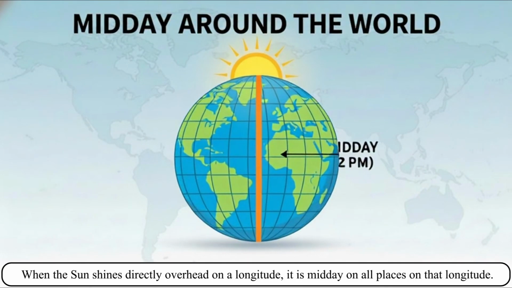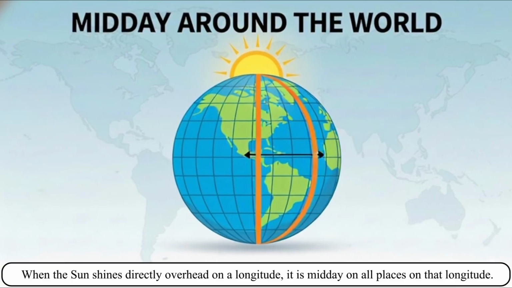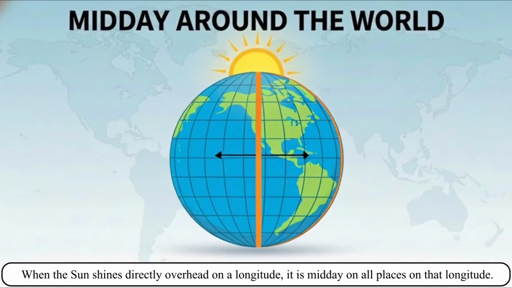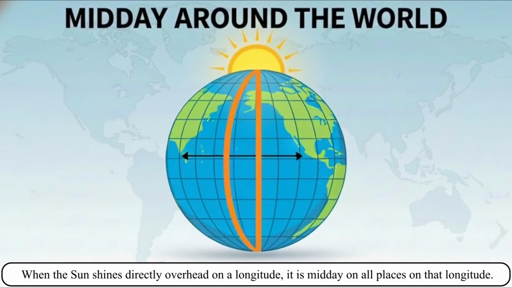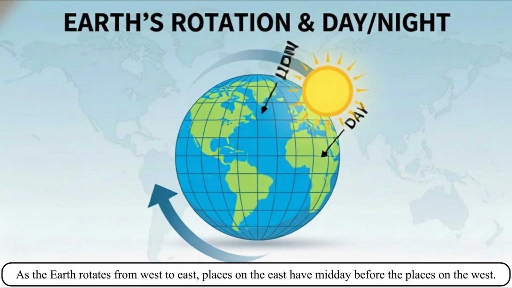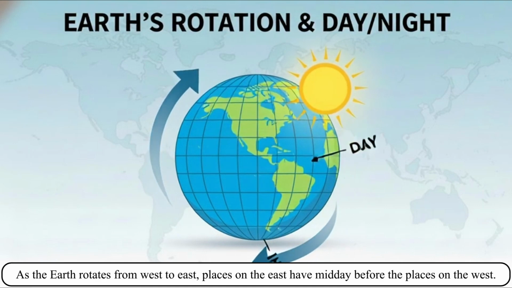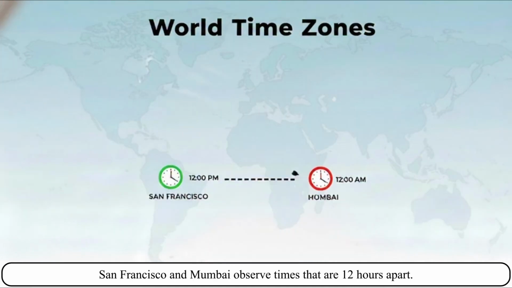When the sun shines directly overhead on a longitude, it is midday on all places on that longitude. As the Earth rotates from west to east, places on the east have midday before the places on the west. San Francisco and Mumbai observe times that are 12 hours apart.